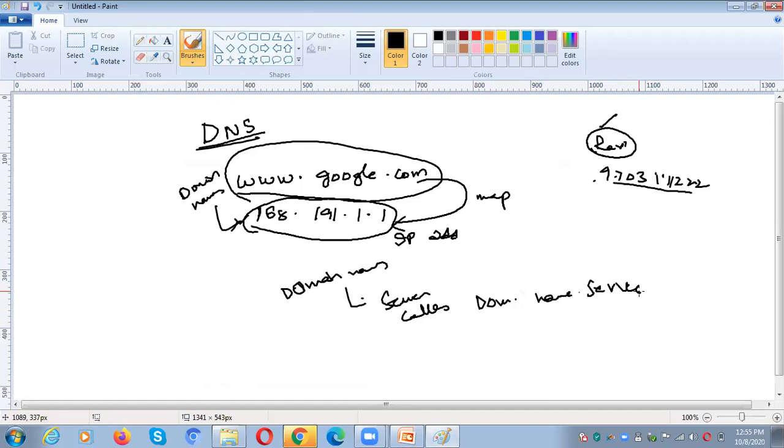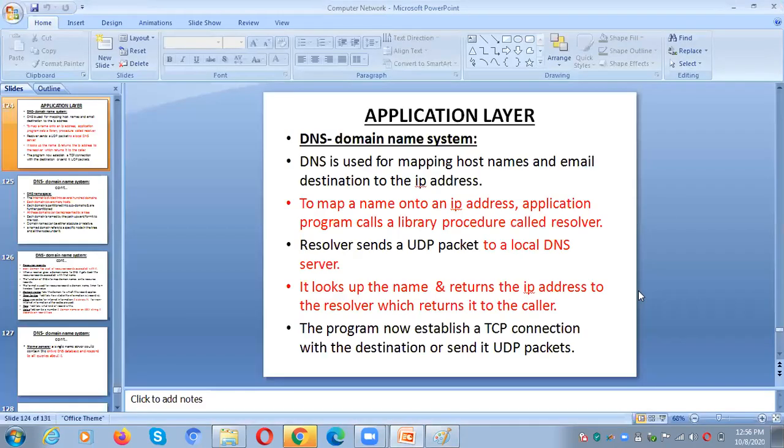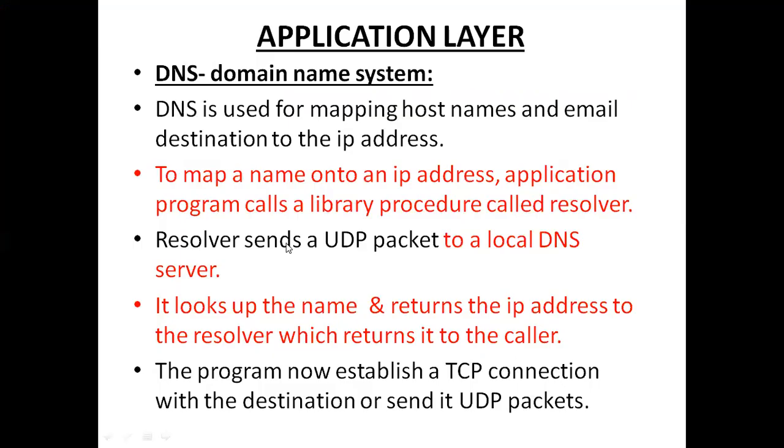Whenever you want to convert a domain name to an IP address, initially the domain name will be sent as a UDP packet to the local DNS server, and then the resolver. All these things help us map the domain name to the IP address.